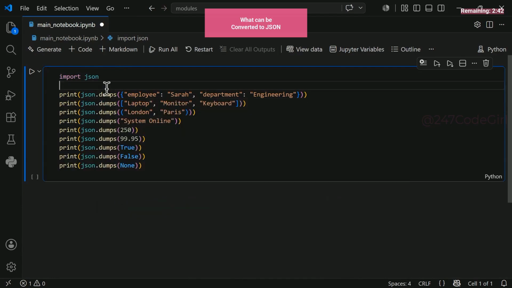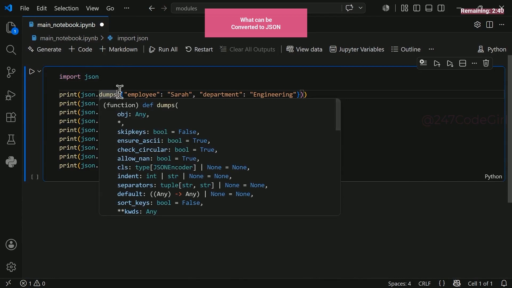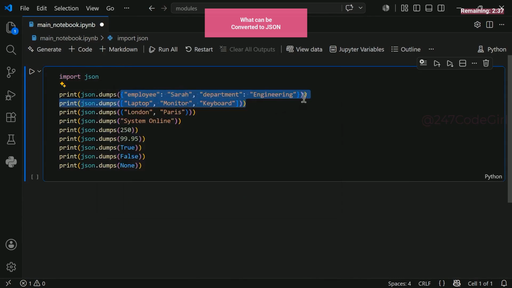It only supports specific data types. Meet the dictionary. You can easily recognize a dictionary by its opening and closing curly braces. Inside, you will see a key separated from its corresponding value by a colon, plus a comma. That's one pair, key and value. Then you have the next pair, like department paired with engineering. This is the exact type of Python dictionary that the JSON module can convert into a clean string using the dumps function.